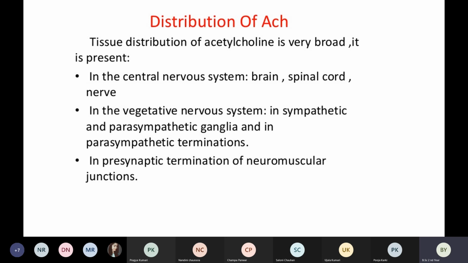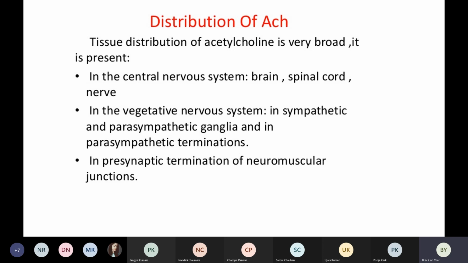First of all, in the central nervous system: in the brain, in the spinal cord, and in the nerves, spinal nerves or cranial nerves. Then number 2, in the vegetative nervous system, that is in the sympathetic and parasympathetic ganglia and in the parasympathetic termination.